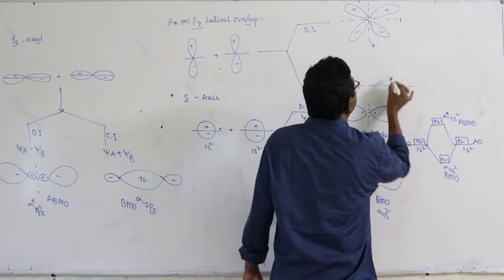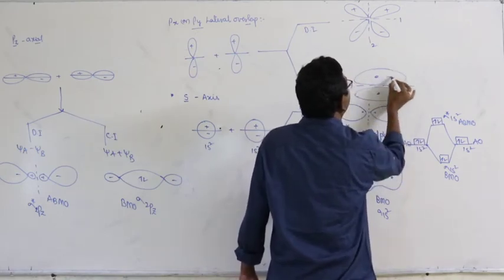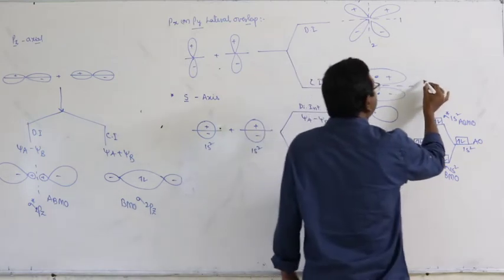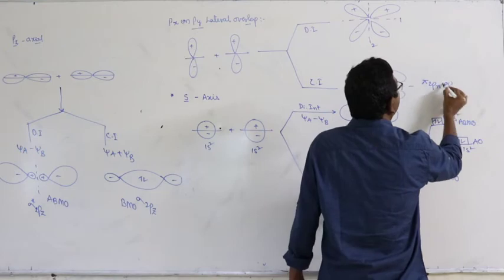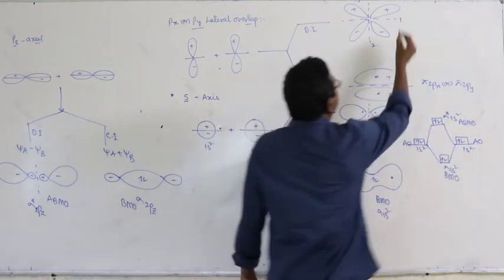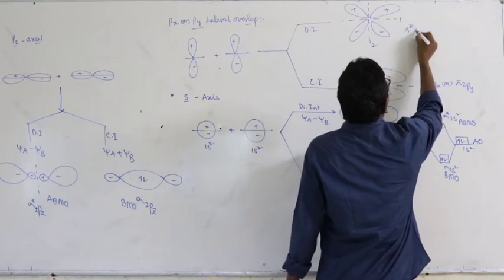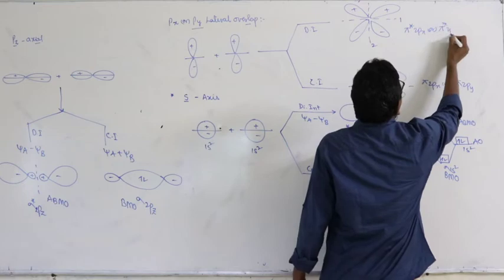Constructive interference. This is the constructive interference, plus, minus. It is represented as pi 2px, and that is also represented as pi 2py. Whatever it may be, no problem. But this is represented as pi star 2px and pi star 2py.